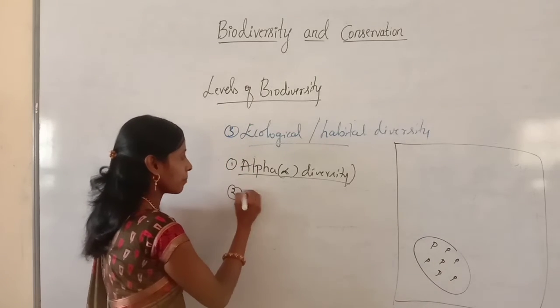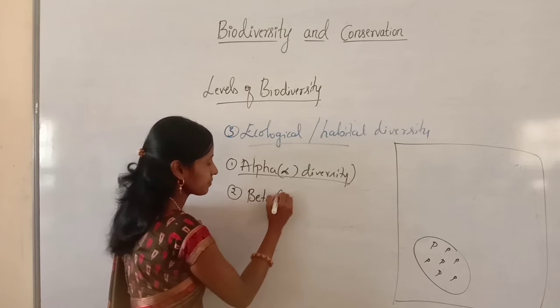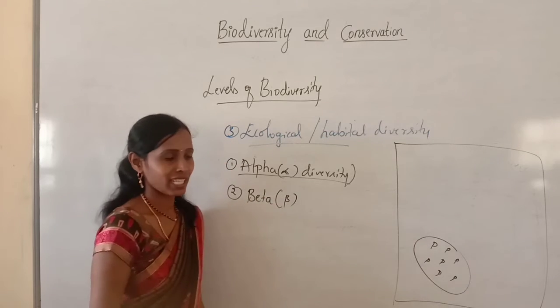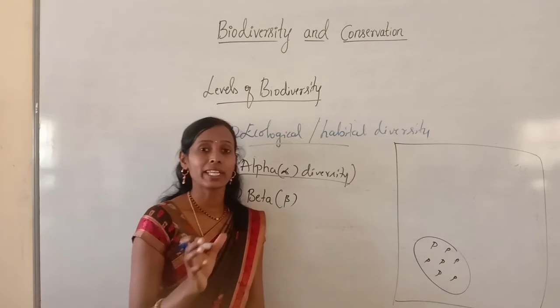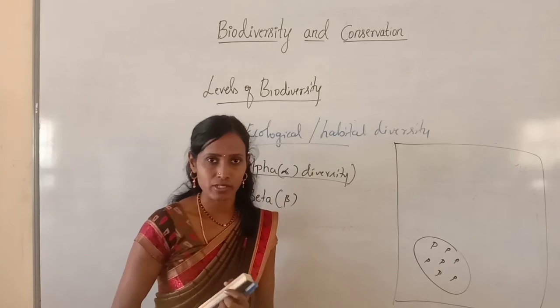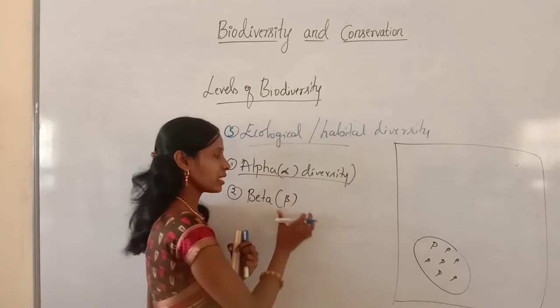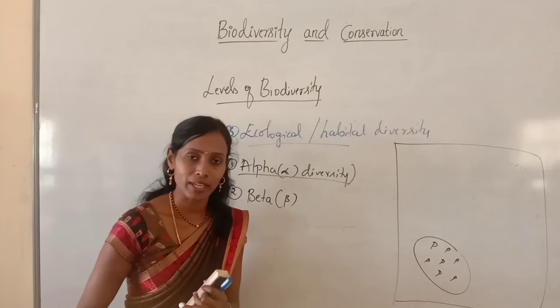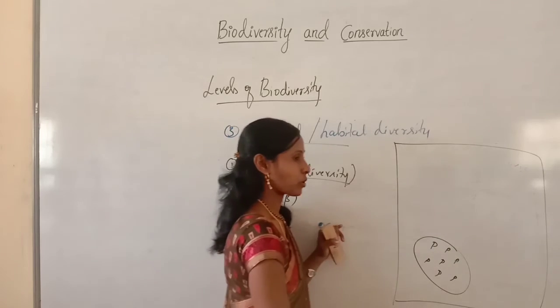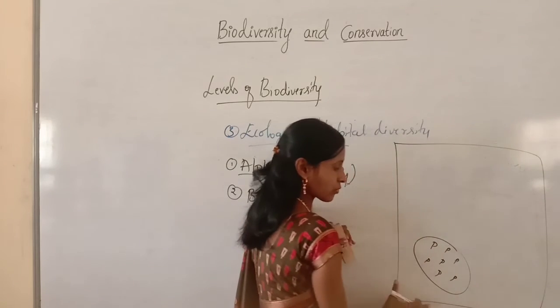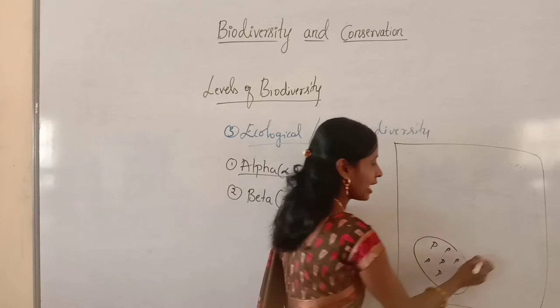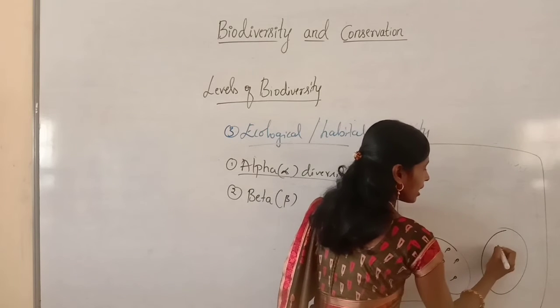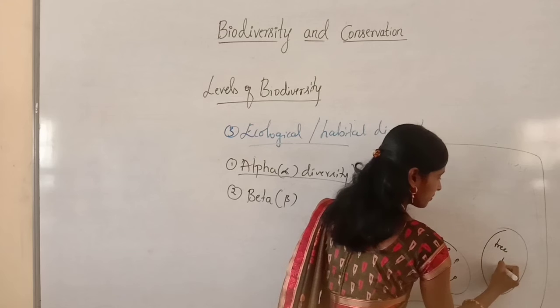And second one, beta diversity. Here it is the diversity between the communities. Let us take one more example. In this particular geographical area, this is one community. I am taking one more community, like some trees.